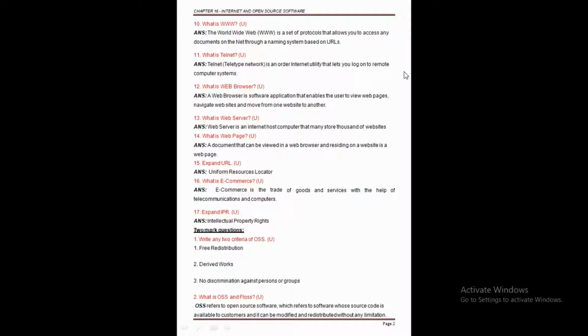After the www comes telnet. Before telling any information about telnet, nowadays what's the use of the internet? Why are we using the internet? To access any information, first of all we think about the internet. So our telnet works like the internet. The telnet full form is Teletype Network, an older internet utility. Here it works like the internet.